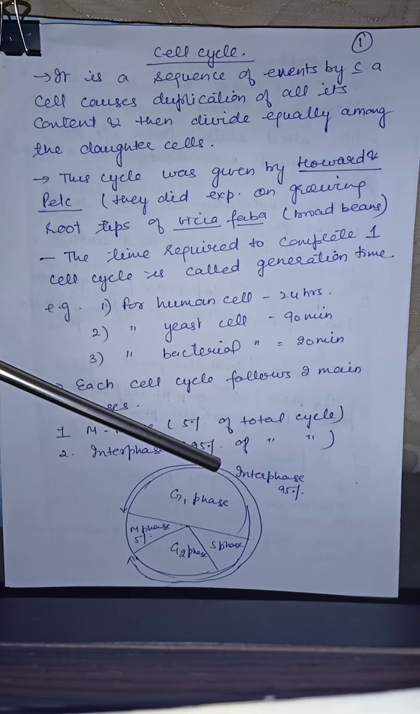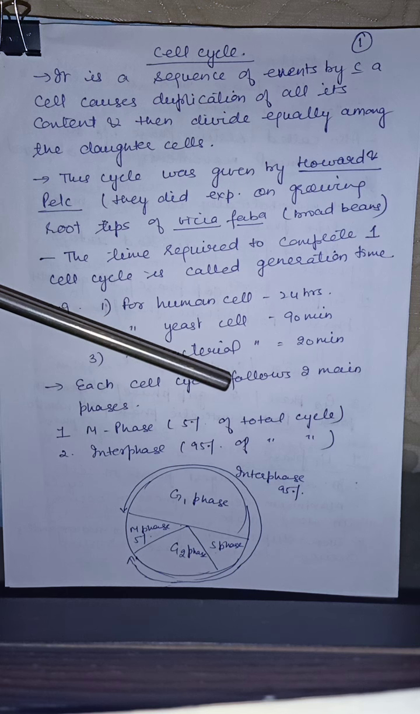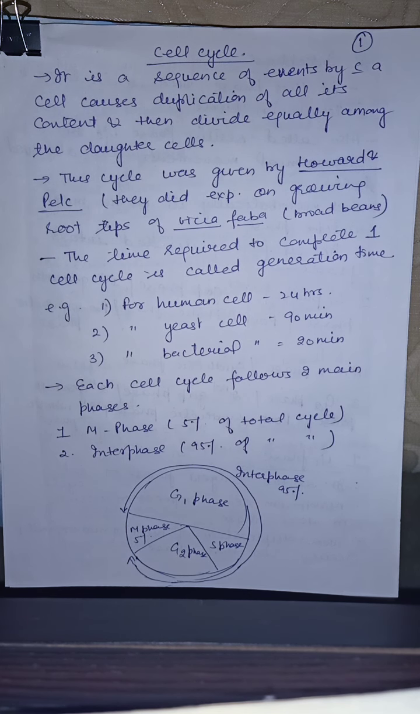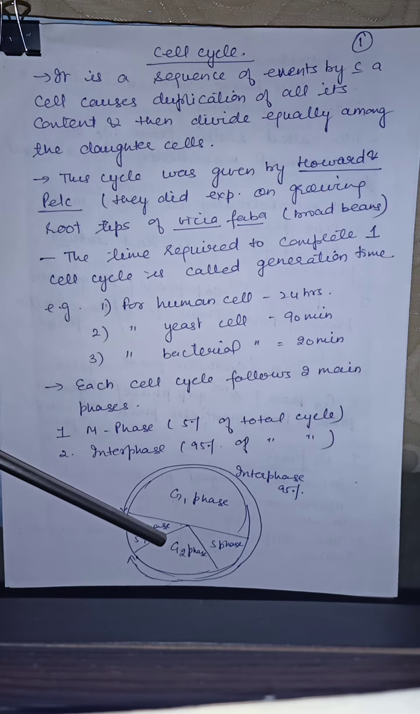Interphase is also called resting phase. Why is it called resting phase? Because in this phase no chromosomal movement is seen. Interphase is further divided into three phases: G1 phase, S phase and G2 phase.